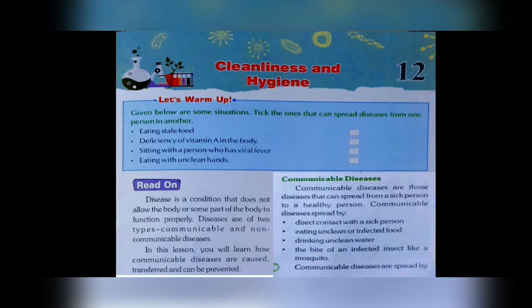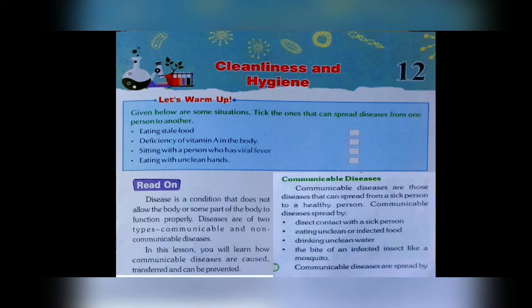Now, disease is a condition that does not allow the body or some part of the body to function properly. Diseases are of two types, communicable and non-communicable. This we have already learned that if our body is not functioning properly, it means we have some disease.